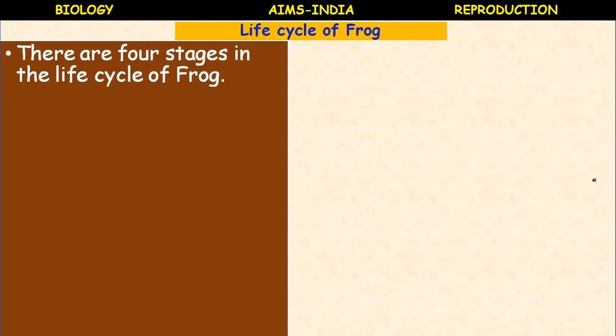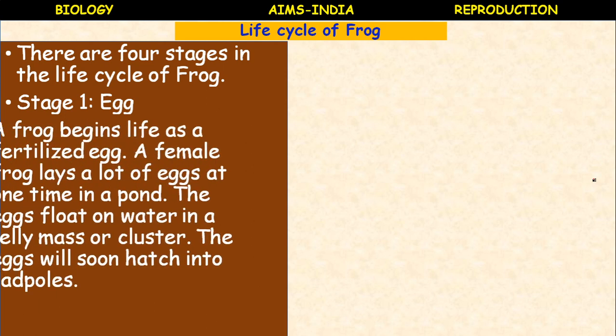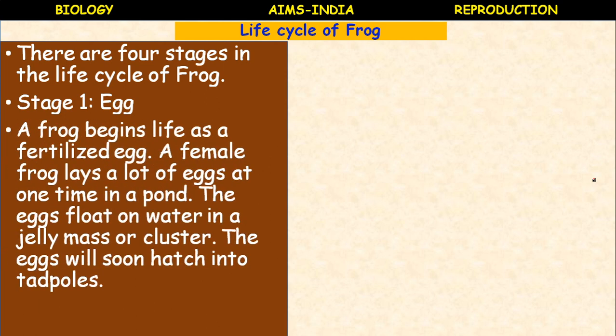There are 4 stages in the life cycle of the frog. What are those 4 stages? The first stage is egg. A frog begins life as a fertilized egg. A female frog lays a lot of eggs at one time in a pond. The eggs float on water in a jelly mass or clusters. The eggs will soon hatch into tadpoles.